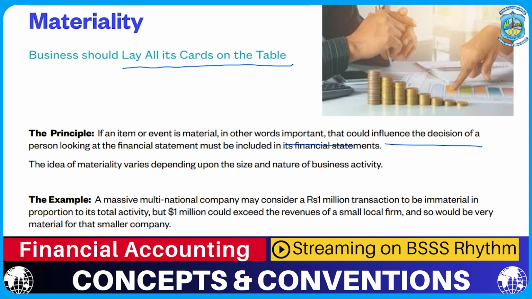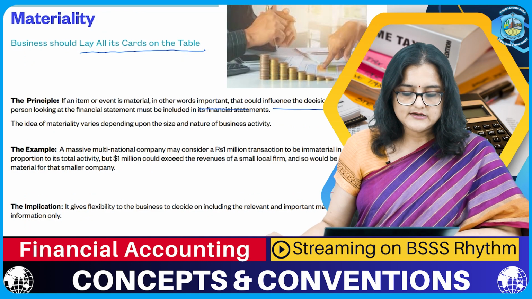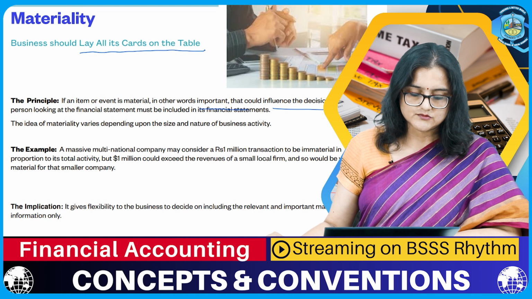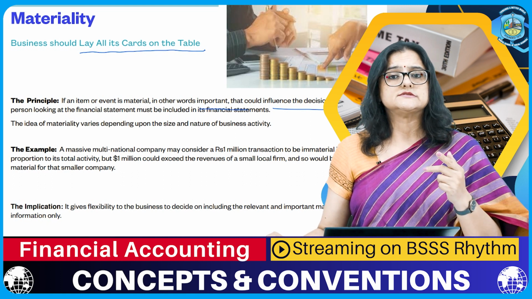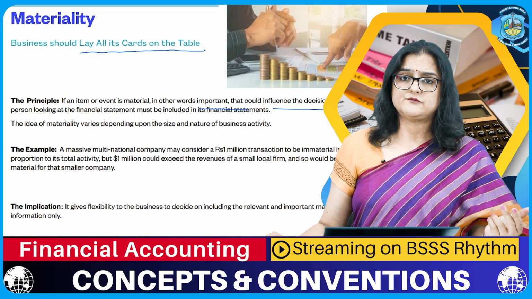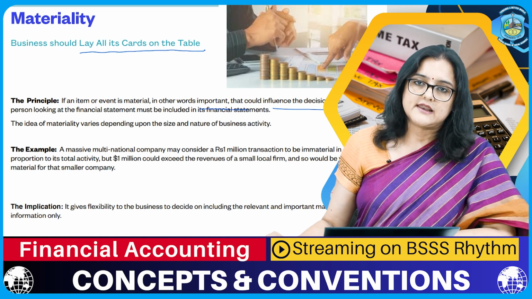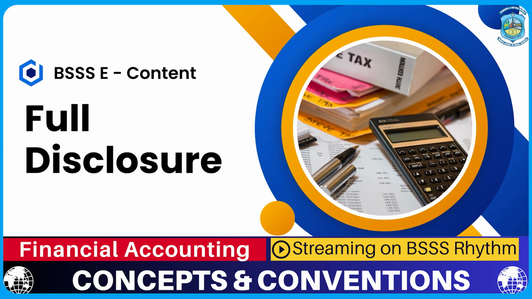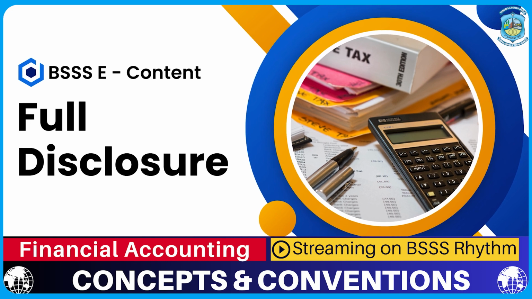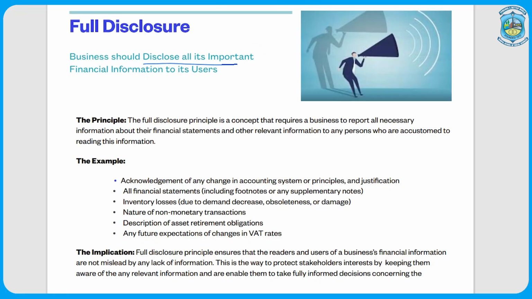It could be the internal stakeholder, it could be the external stakeholder, but when an information is important enough to affect the decision of the investor or the stakeholder, it should be disclosed by the business. So all important material information should be disclosed by the business. Here I am talking about two principles simultaneously. I am talking about material information and I am talking about disclosure, which is the next convention of financial accounting. Full disclosure.